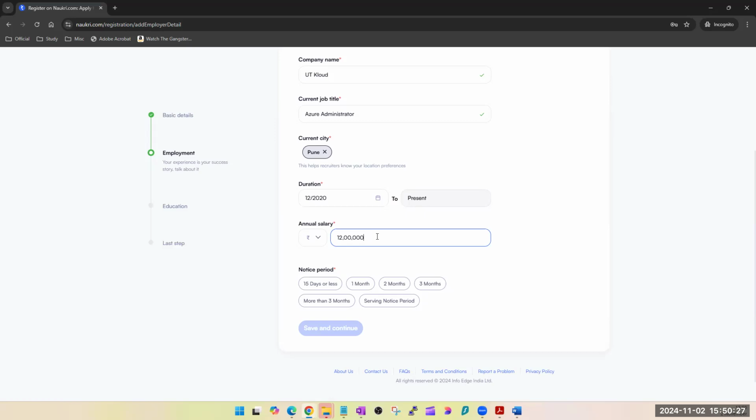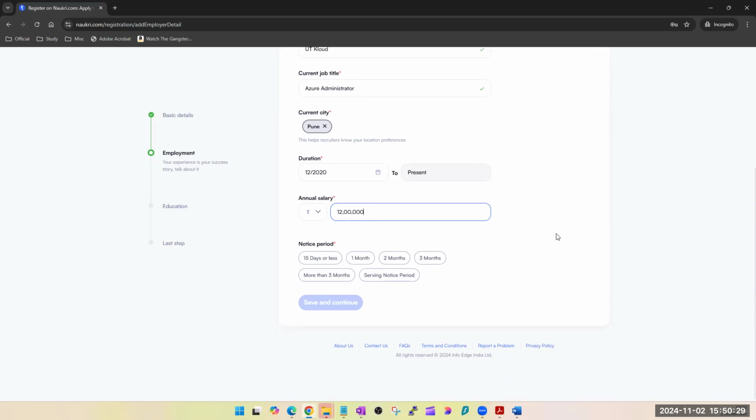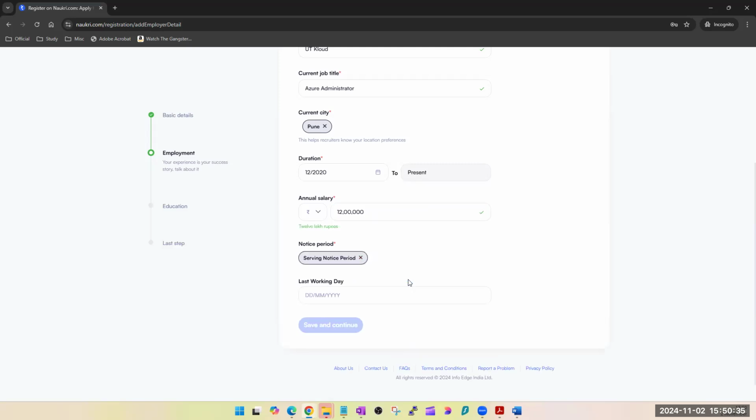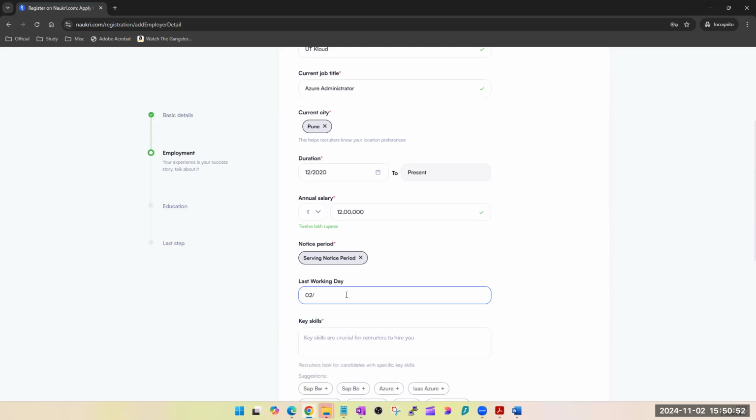So let's say we are talking about someone who has 12 LPA. Notice period: even if you're not serving a notice period, put that you are serving. Last working day: if your company has a 30 days notice period, and I'm creating it today, it should be 2nd of December.